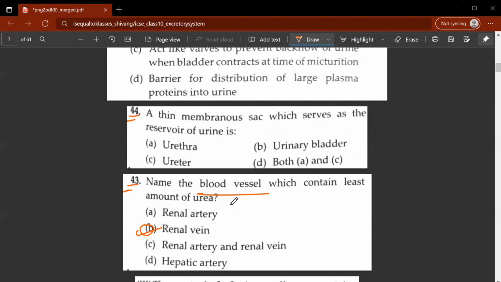So the renal artery will carry the most unclean, or the dirtiest form of blood. And the renal vein carries away from the kidney the cleanest and most filtered blood, devoid of any nitrogenous waste. The 44th question, a thin membranous sac which serves as a reservoir of urine is called urinary bladder. As I said before, it stores the urine.